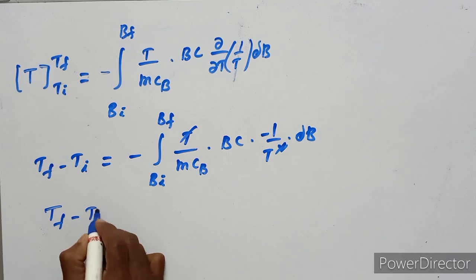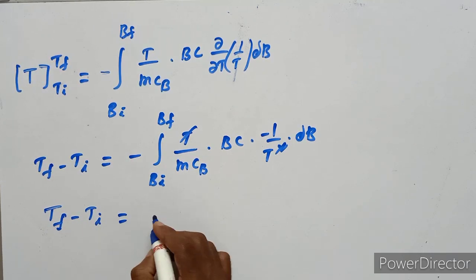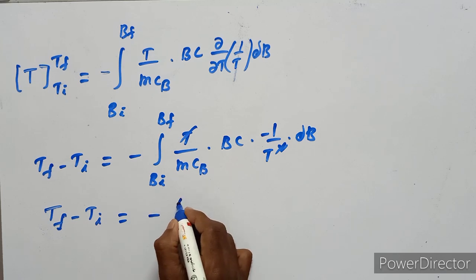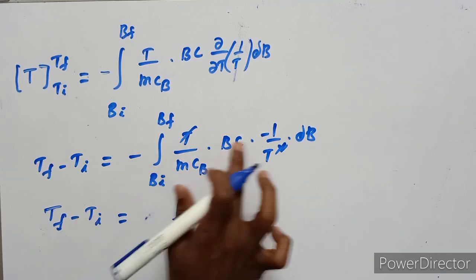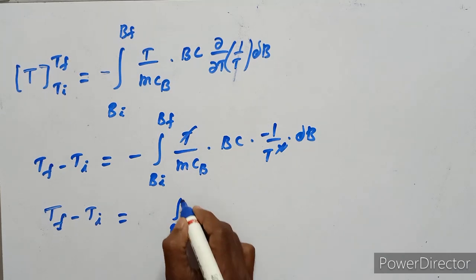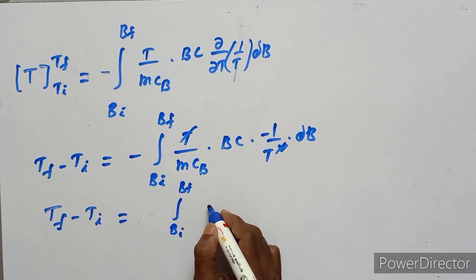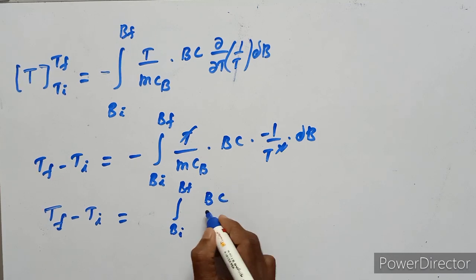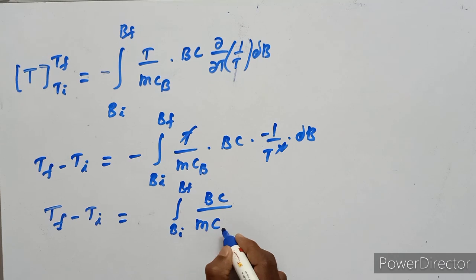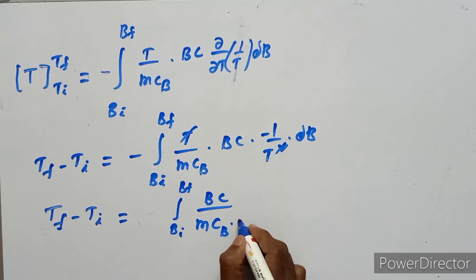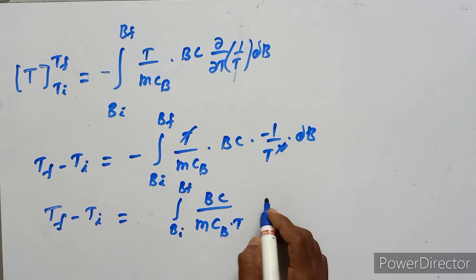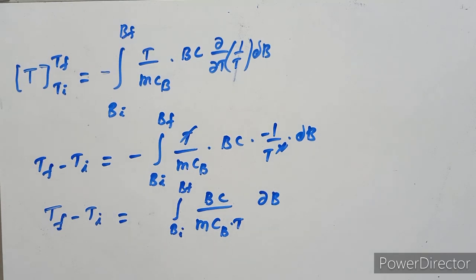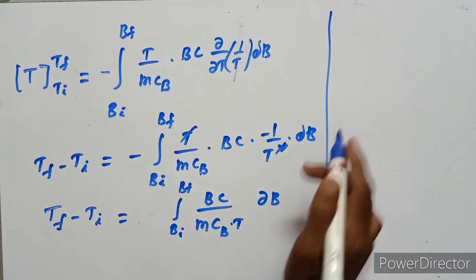T final minus T initial equals, minus into minus plus, the integration from Bi to Bf of BC upon mC suffix B into T, remaining is ∂B. So this is the constant term.